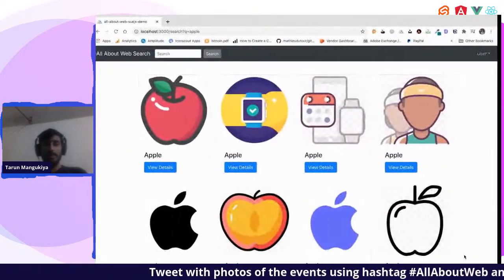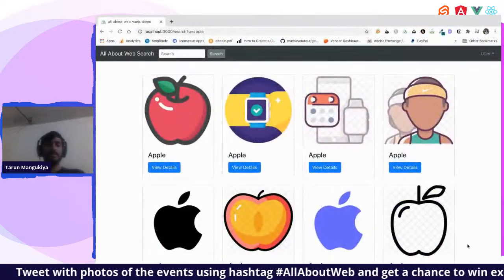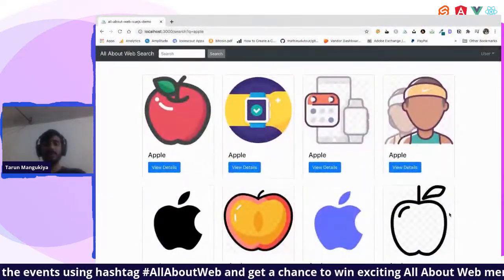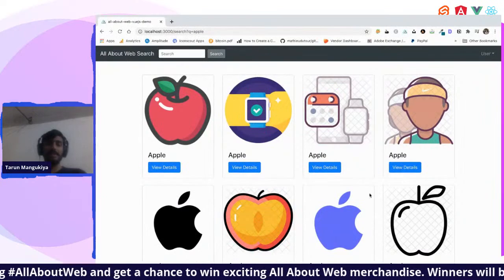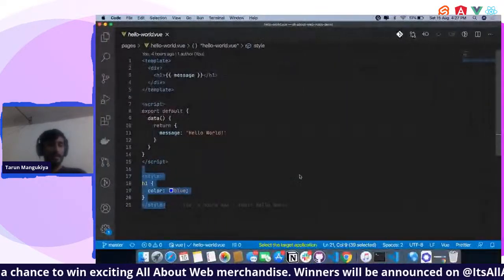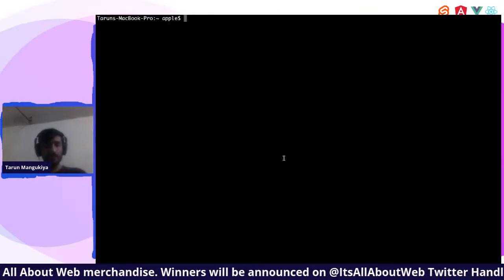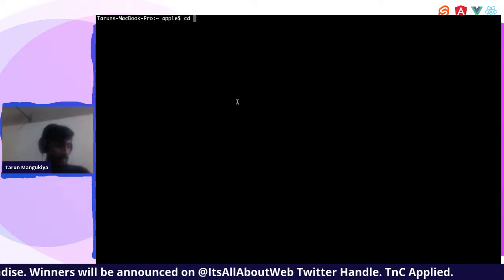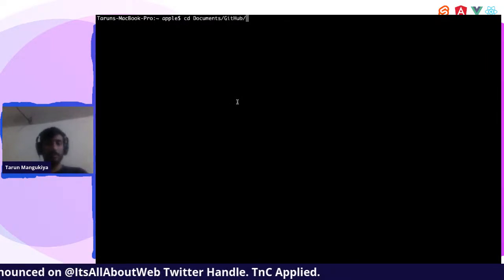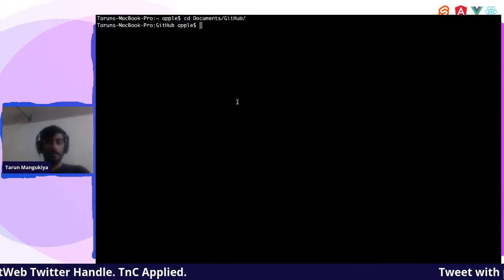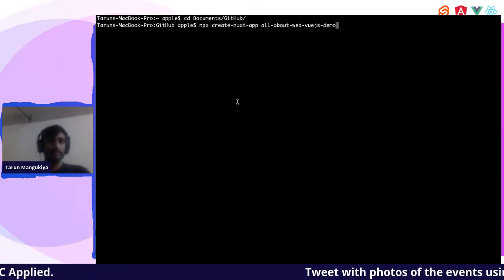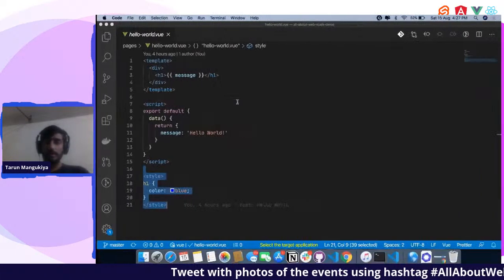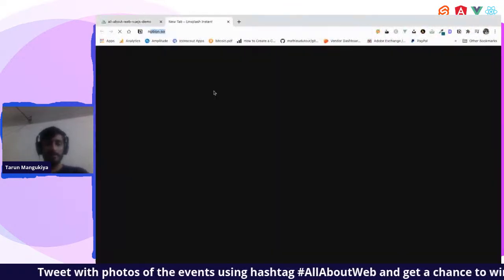This is the application that we'll be building today using Nuxt.js and writing the code in Vue.js. Okay, so let me go to my terminal. There is a command called npx create-nuxt-app.